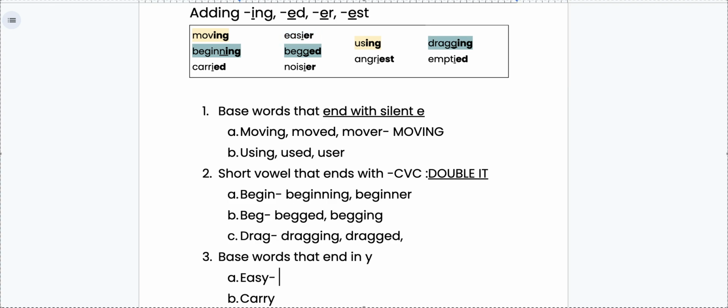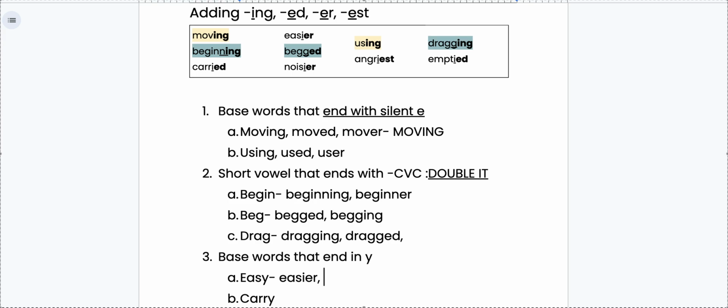Like I said, I'm going to write my base word, easy. I'm going to drop the Y. I'm going to add an I. And then I'm just going to add my vowel suffix, ER. Is that getting easier? I know that's probably really cringy.